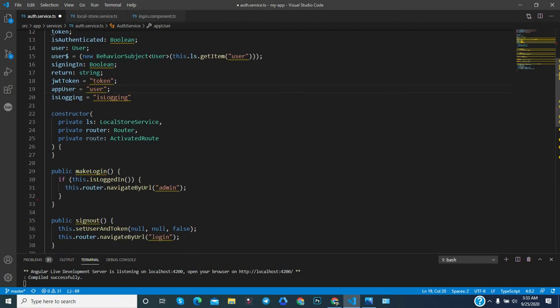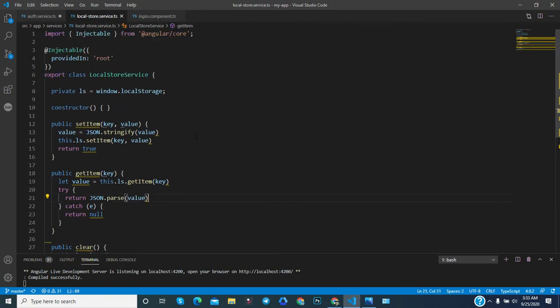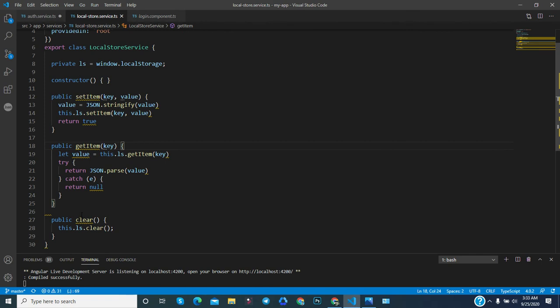Now in the constructor, again we have used some services. This is the local storage service. So all the local storage related methods are available in that particular service. So let's go to the local storage service and try to understand what this service is doing. This service is setting the value in the local storage first, another method is getting the value from the local storage, and another method is deleting or clearing all the data from the local storage.